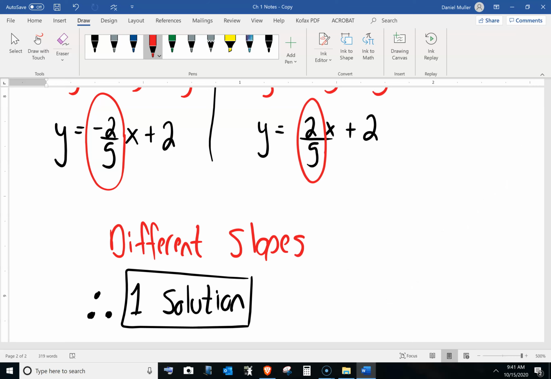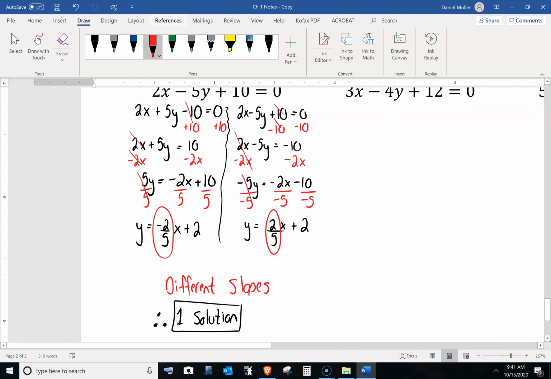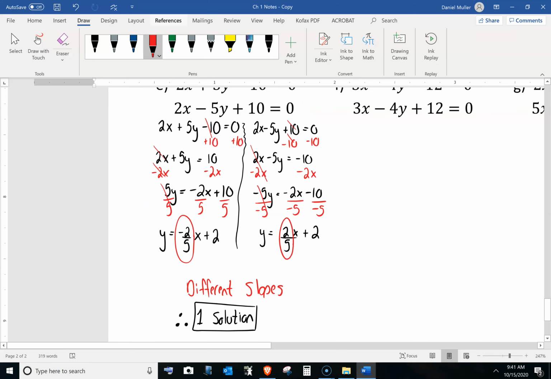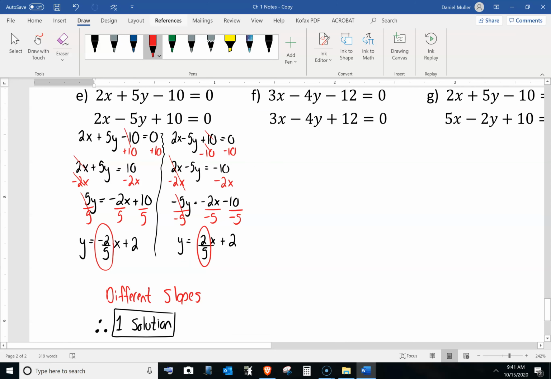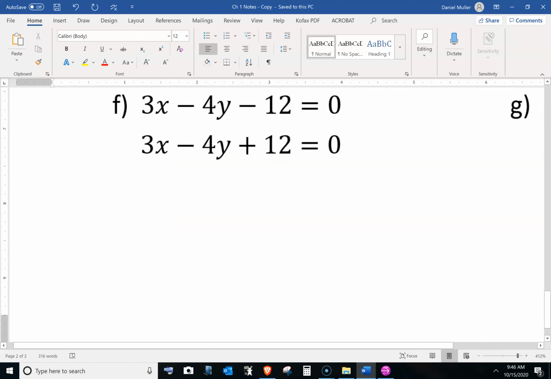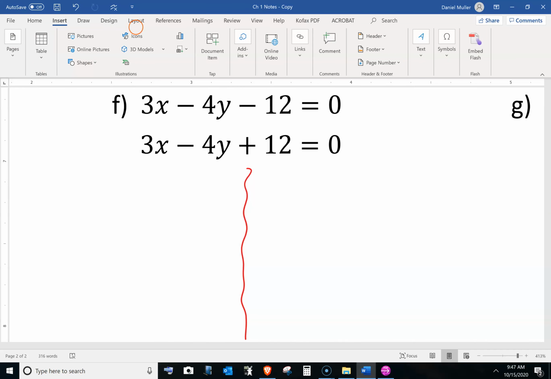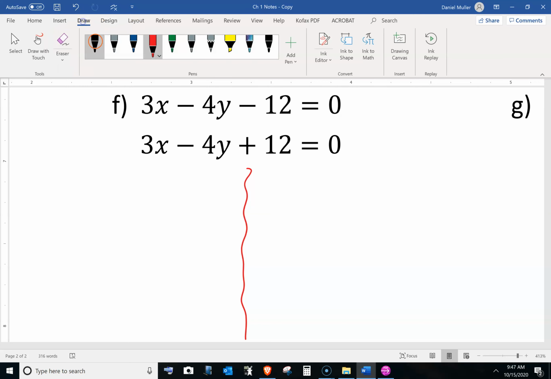Okay, so I'll just try to zoom out here for you to take a look at these. Alright, let's take a look at the next one here, letter F. Also notice that it does not have y equals, so we can't just look at it and tell right away what the slopes are. So let's take a look.